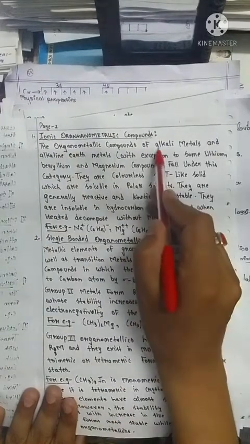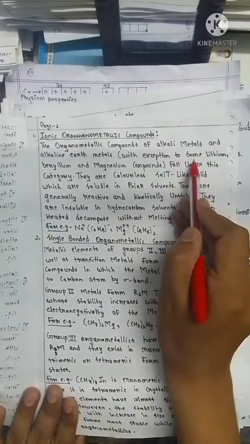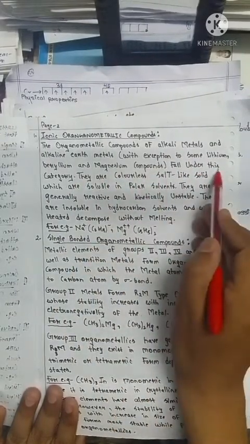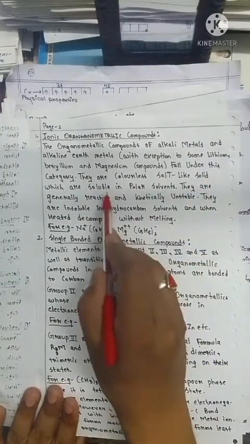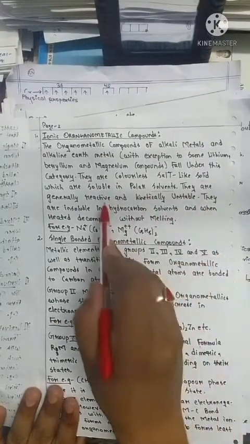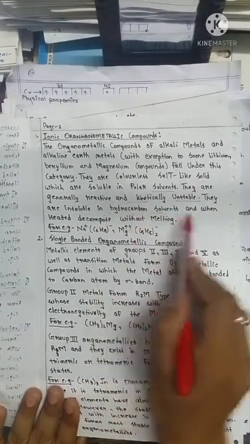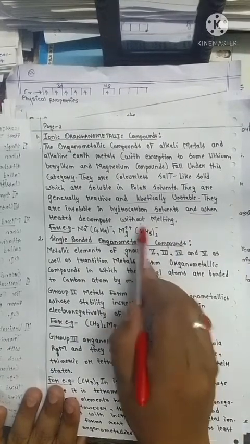The organometallic compounds of alkali metals and alkaline earth metals, with the exception of some lithium, beryllium and magnesium compounds, fall under this category. They are colorless salt-like solids which are soluble in polar solvents. They are generally reactive and kinetically unstable. They are insoluble in hydrocarbon solvents and when heated decompose without melting.